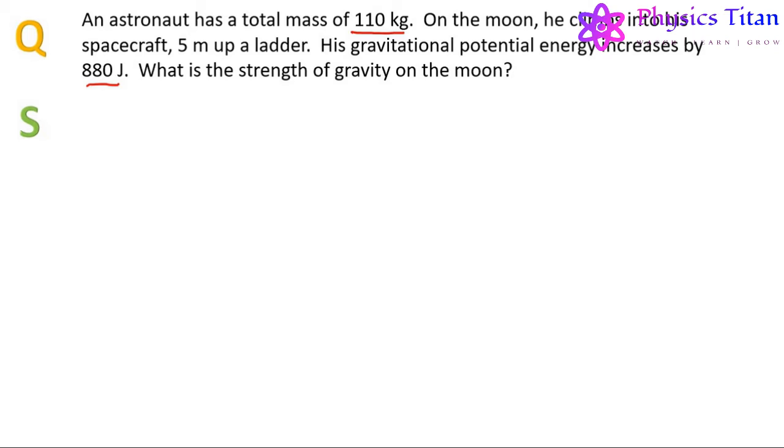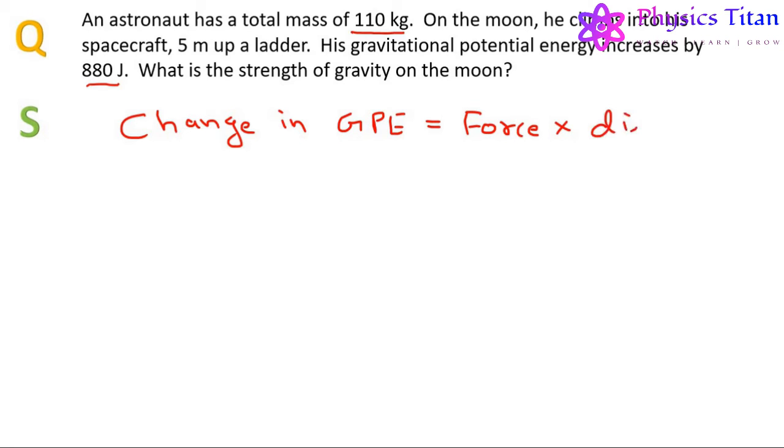Now, we know that the change in gravitational potential energy is nothing but the work done by the force, that is force times displacement.